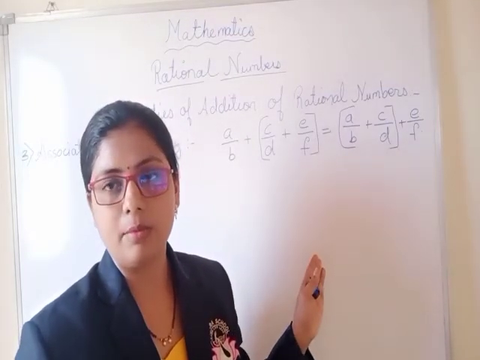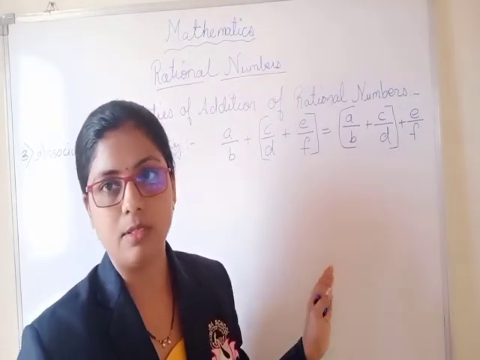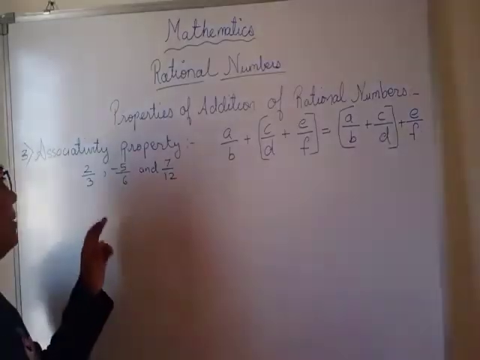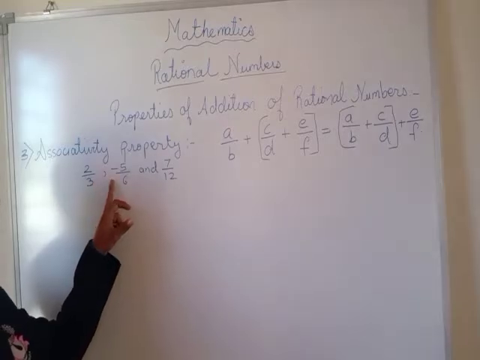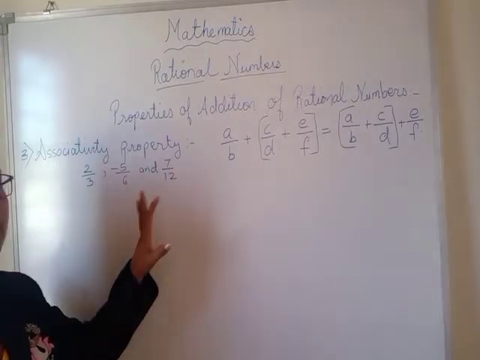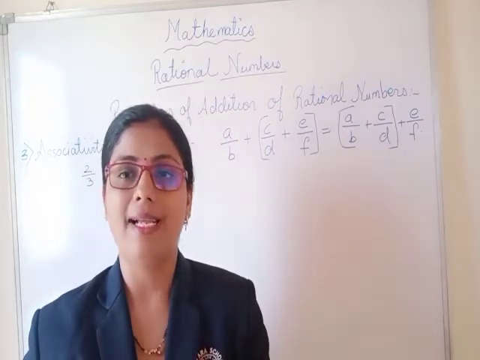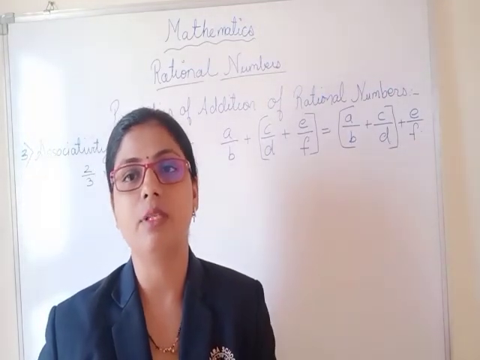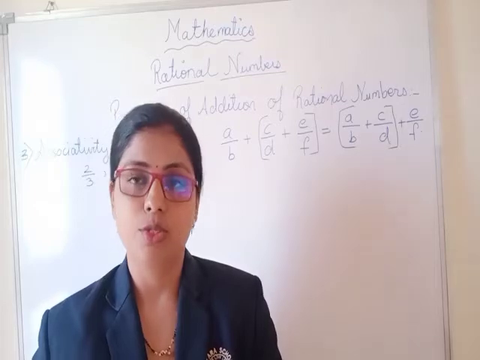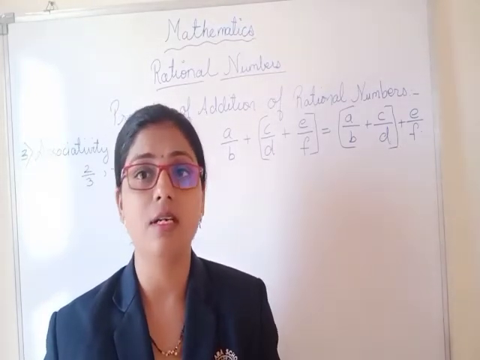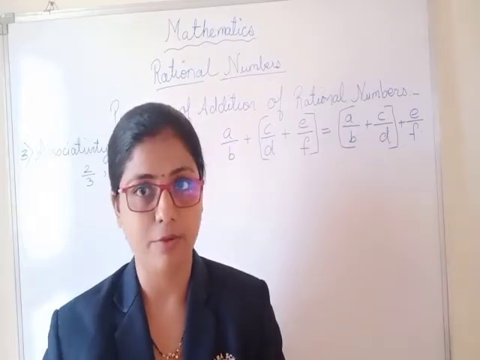the associative property. That is how you have to use it. For that we'll have an example. Okay, suppose the example is 2 upon 3, negative 5 upon 6 and 7 upon 12. These are the rational numbers which are given to you, and it is said to verify with the associative property. So how you will verify addition of rational numbers with the associative property, that we have to clear now.